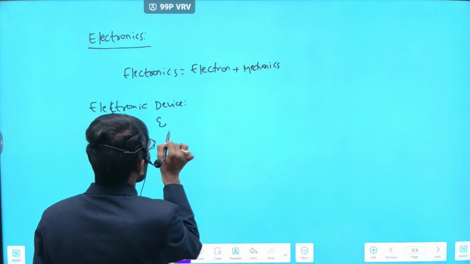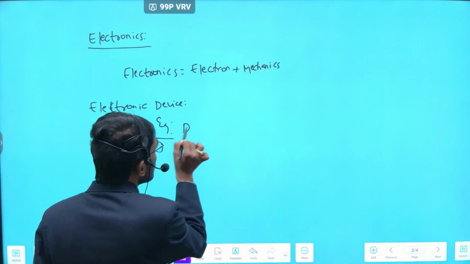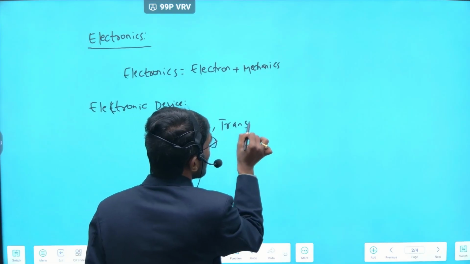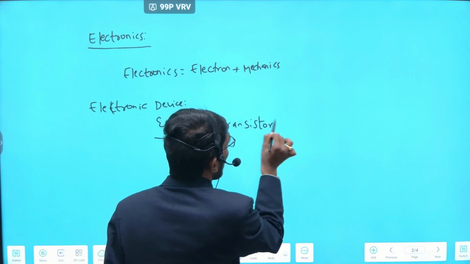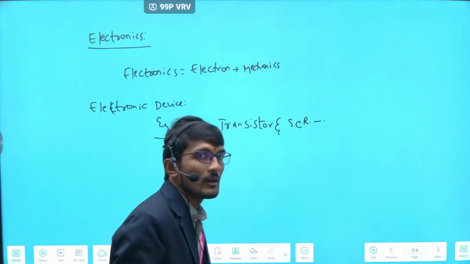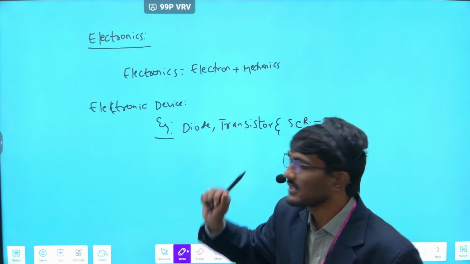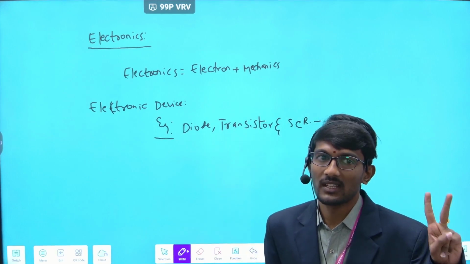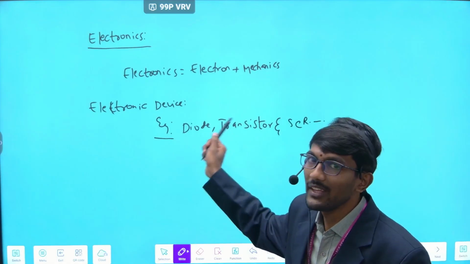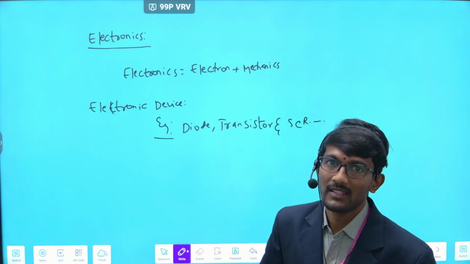Examples of electronic devices are diode, transistor and silicon control rectifier.